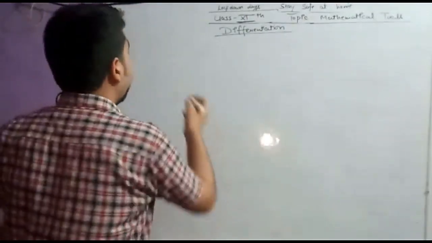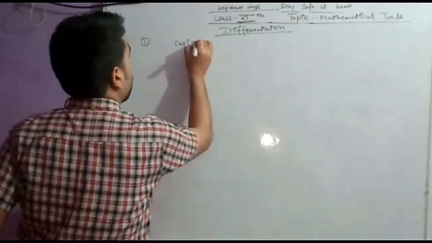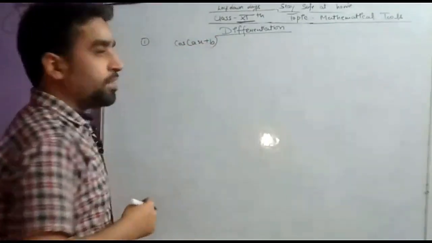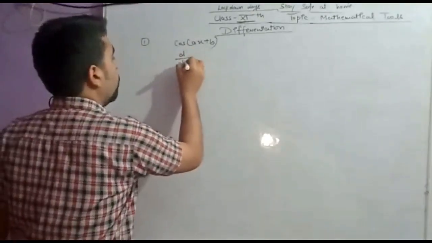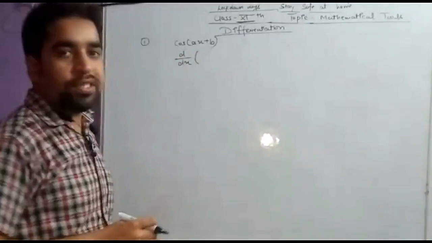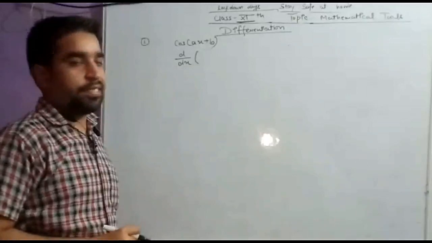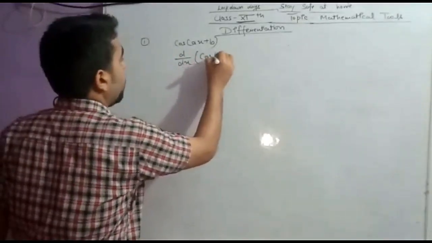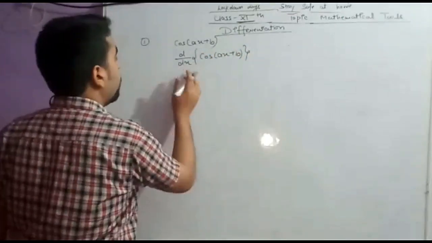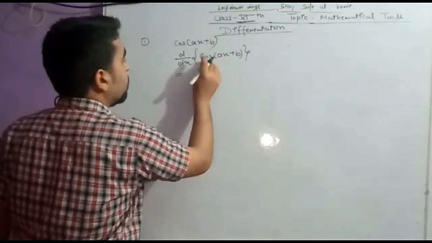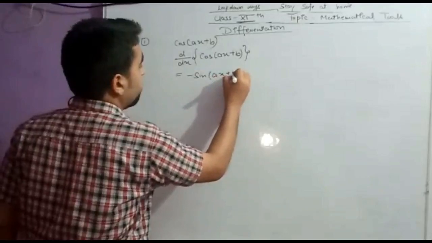So students, the very first question I am going to begin with is to find the differentiation of cos(ax plus b). So this is given to us and we have to differentiate this. So how to differentiate this? Firstly we will write d upon dx. This shows that we are differentiating this function with respect to x. So d upon dx cos(ax plus b). Now what is the differentiation of cos x? We already have studied that it is, sorry, minus sin x. So this will be minus sin(ax plus b).